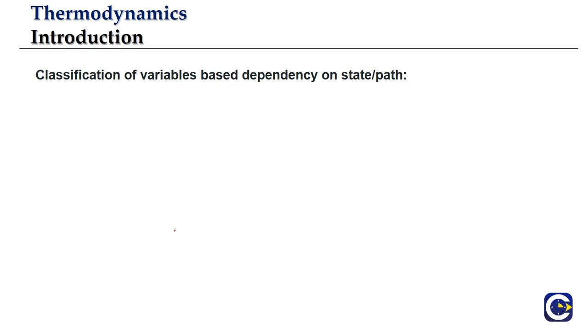This classification depends upon whether they are related to the state or the path. A thermodynamic process can also be called a thermodynamic path, so don't think that path is something different. So the variables can be classified based upon whether they are related to the state or to the path.